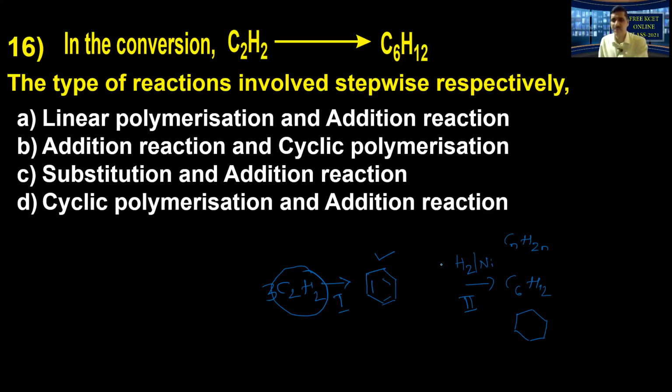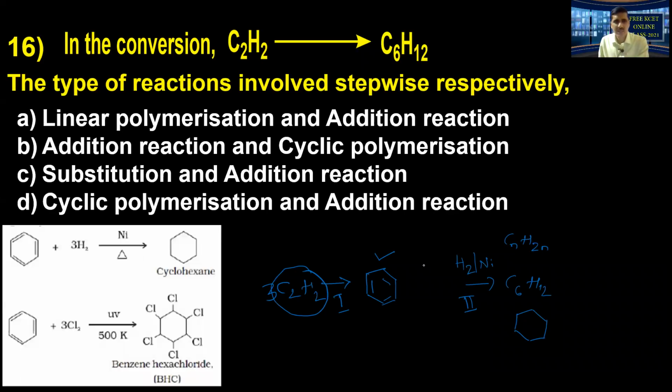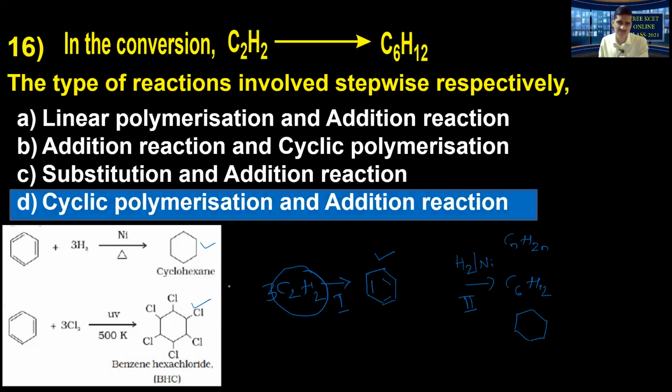Step 1 in the reaction involved is cyclic polymerization, then the addition reaction. That's how you have to think, students. Benzene converting into cyclohexane, benzene converting into BHC, are the typical examples of addition reactions of benzene. Therefore, option D is the correct answer.